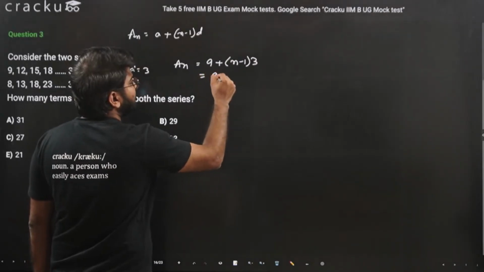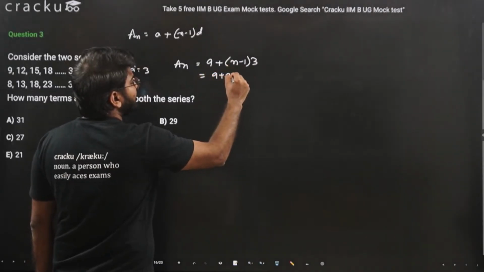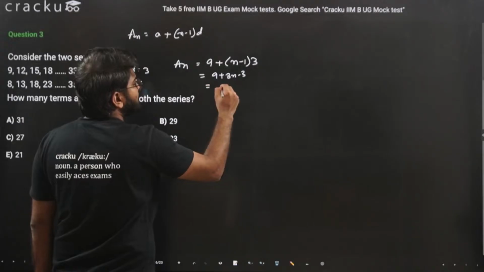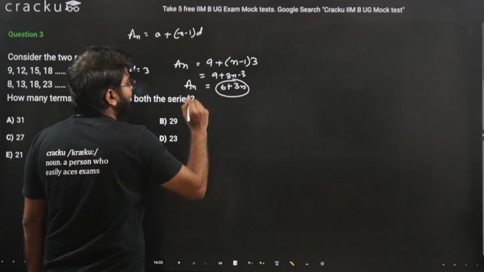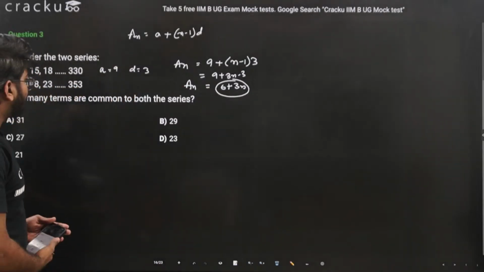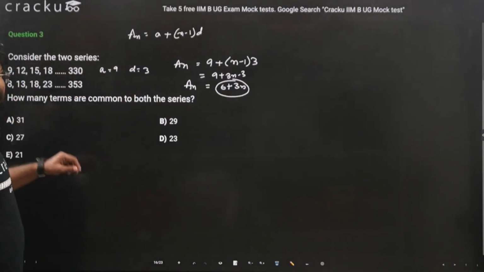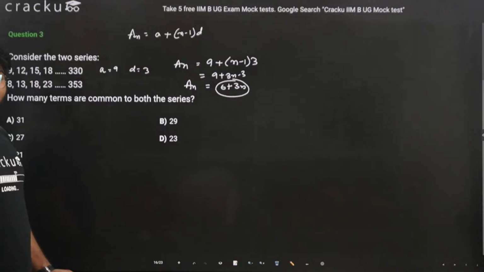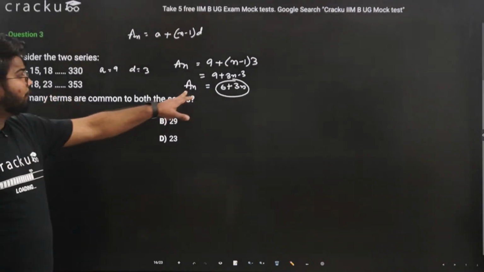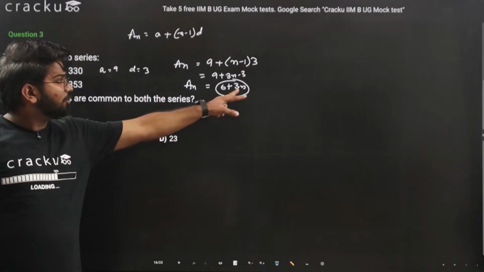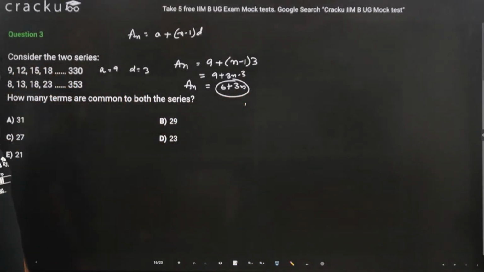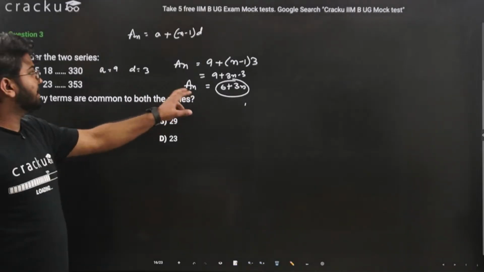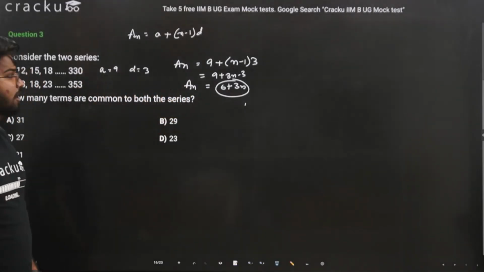This is equal to 9 plus 3n minus 3, or basically 6 plus 3n, that is equal to an. And this is the general form for calculating the nth term of a particular sequence. If you want to find out the fifth term, just put the value of n is equal to 5 and you will arrive at the fifth term. So this is the nth term for the first series.